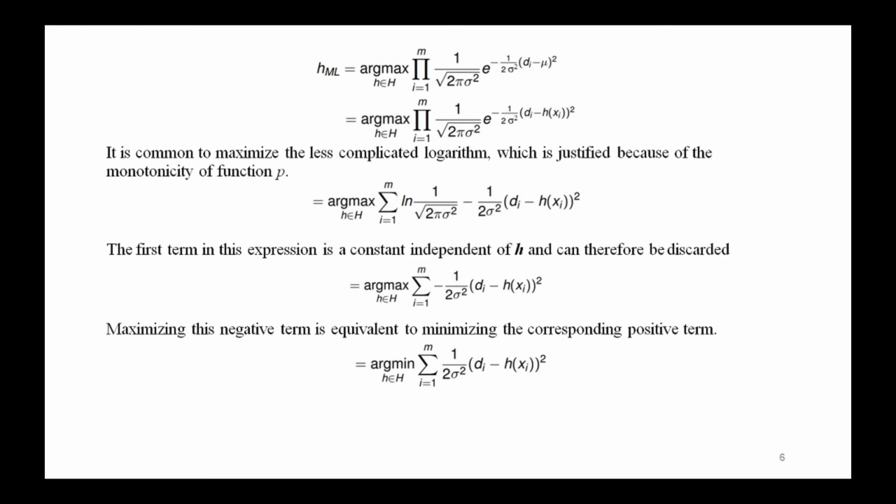This yields h ML equal to argmax product of 1 by square root of 2 pi sigma square into e raised to minus 1 by 2 sigma square into di minus mu square, where i equal to 1 to m and small h belongs to capital H, which is further simplified as argmax product of 1 by square root of 2 pi sigma square into e raised to minus 1 by 2 sigma square into di minus h of xi whole square.